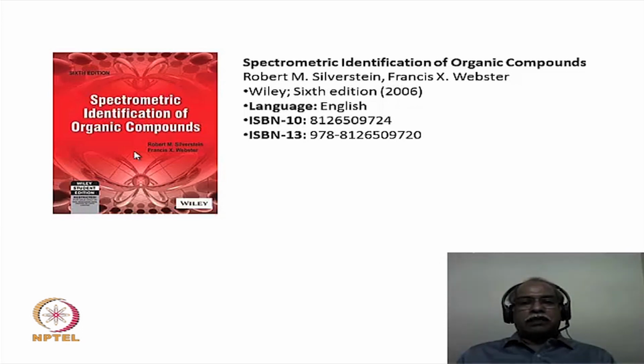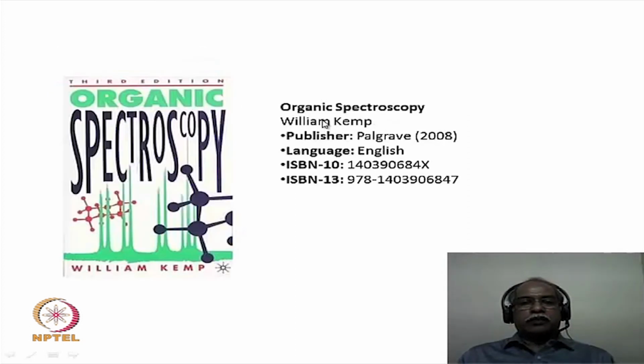Now it is called Silverstein and Webster in terms of the authors' names, and this is published in 2006. This is also an excellent source of problem solving sessions in spectroscopy. Finally, Organic Spectroscopy by William Kemp is also a good source of information, particularly if you are dealing with organic structural elucidation, which we will be doing in this particular course.